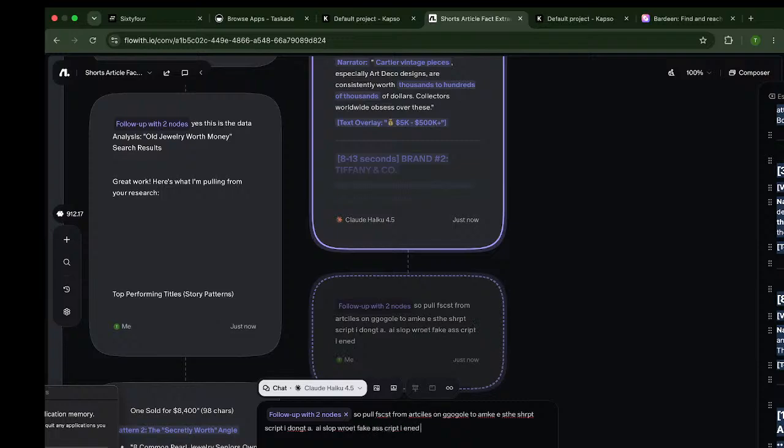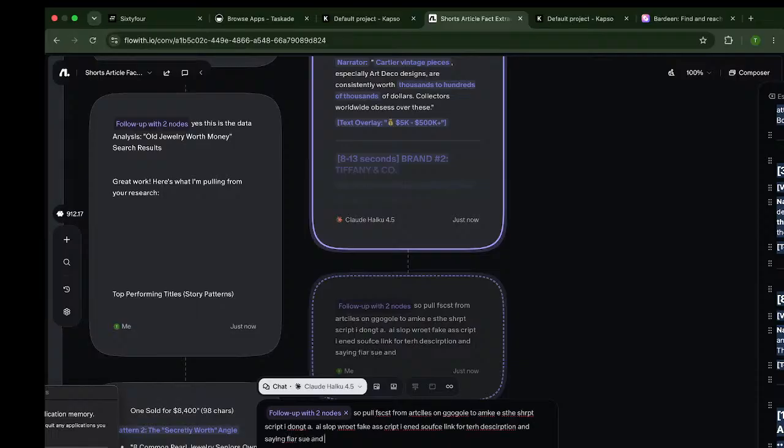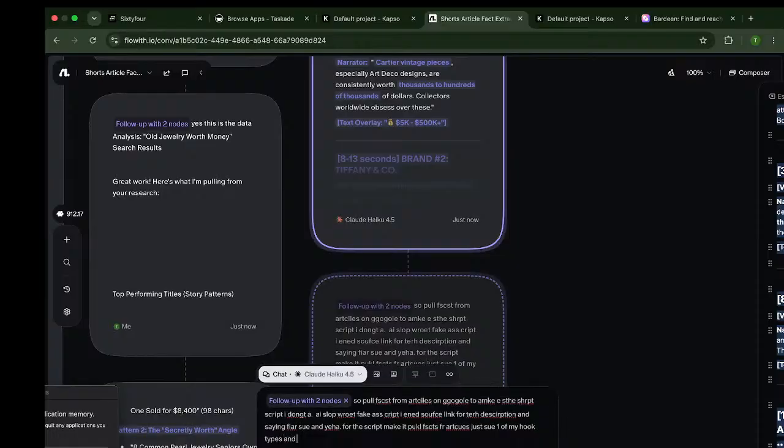I need sources, links for the description, and saying fair use for the script too. For the script, make it pull facts from articles. Just use one of my hook types and match it with my title for the script.